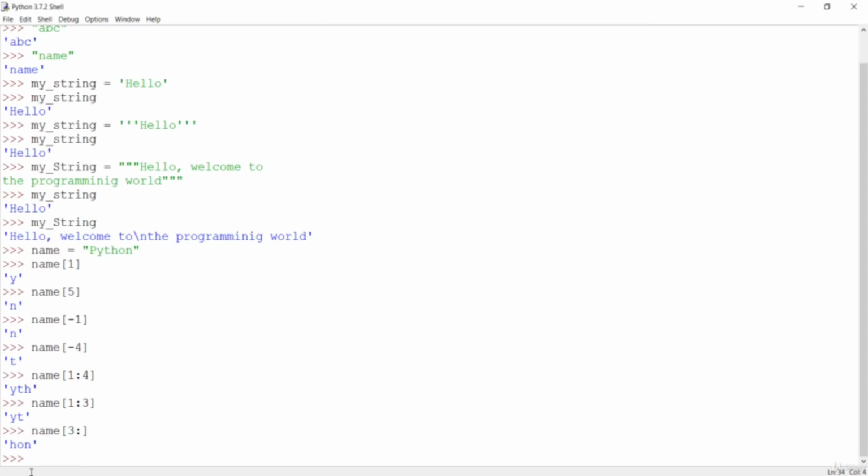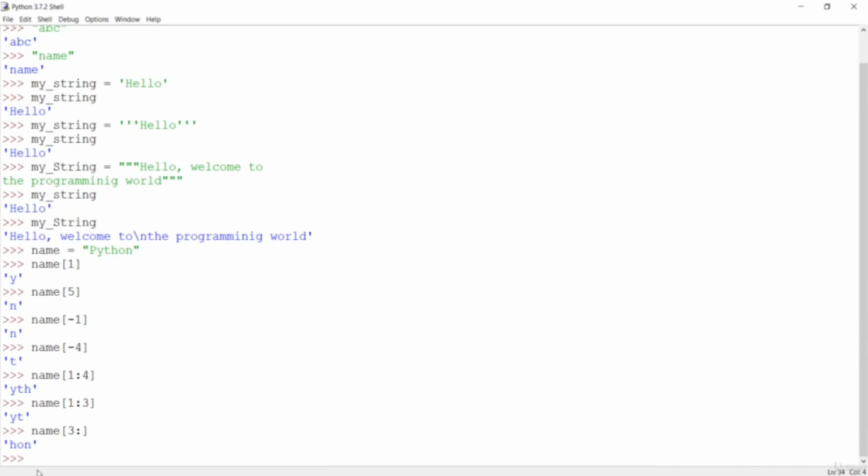So just remember that we can slice the string, and we'll learn about this in more detail in the list lectures, which is very important, because in the list also we can use this idea of slicing and taking part of the list. So string also offers the same idea of slicing, that is getting some part of the string.